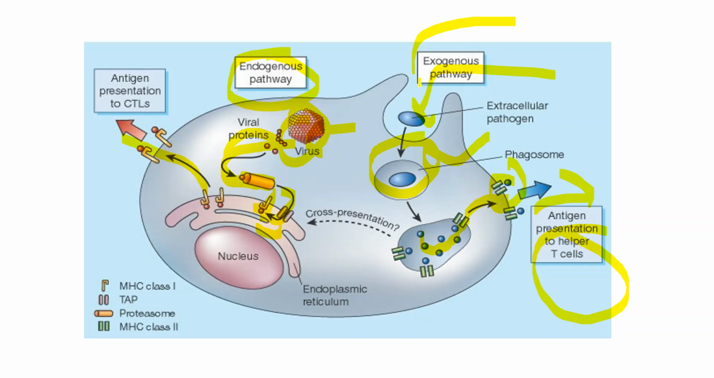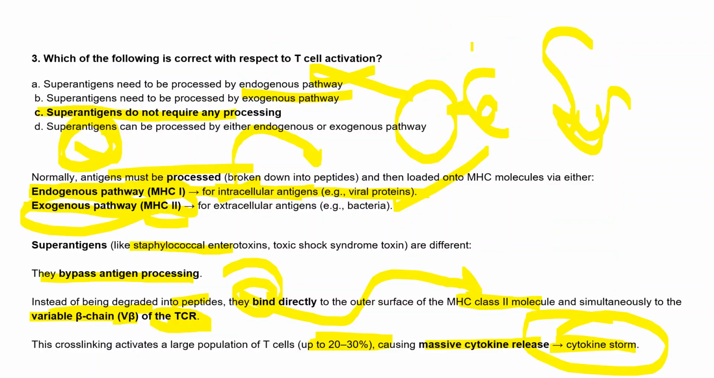So these are the two pathways, and here we can see that in this diagram there is no role of this superantigen, because they don't need this endogenous and exogenous pathway, because they directly bind to the surface of the receptor of this MHC2, right? So this is about the superantigen, exogenous and endogenous pathway.